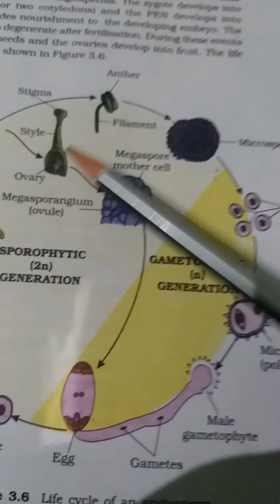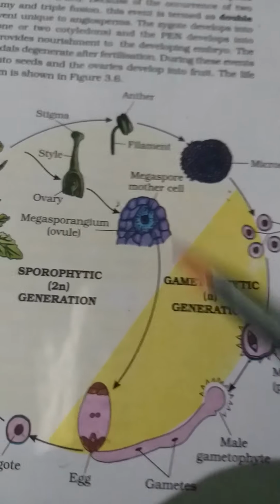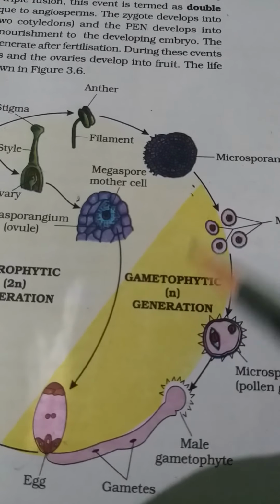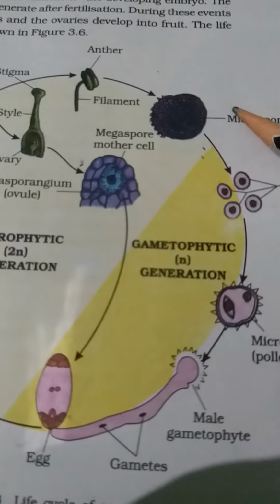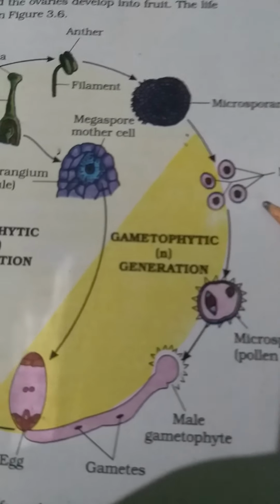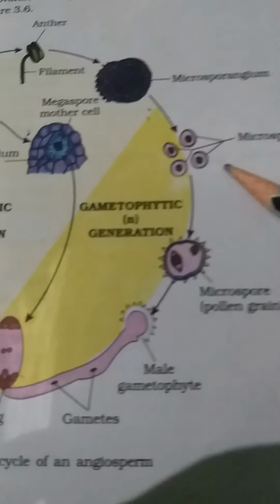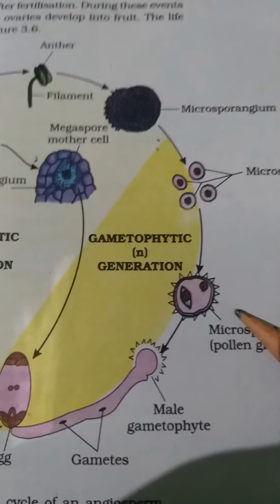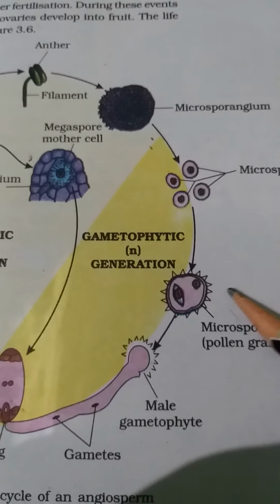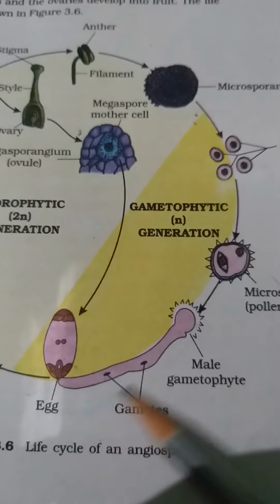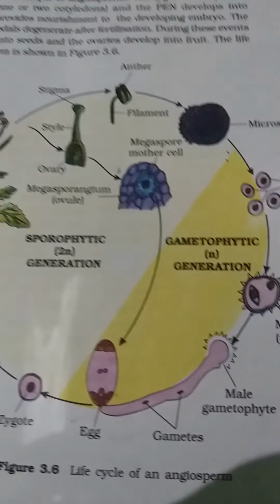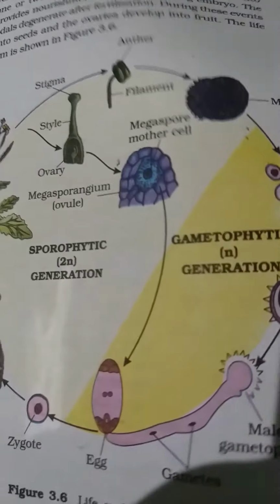And here you see anther and filament. This is known as the gametophytic phase, the gamete producing microsporangium, with microspore mother cells. From there the microspores are formed by the reductional division or meiosis. Then microspores are present. Then you form the male gametophyte, and this is how the life cycle completes. Okay, now here,